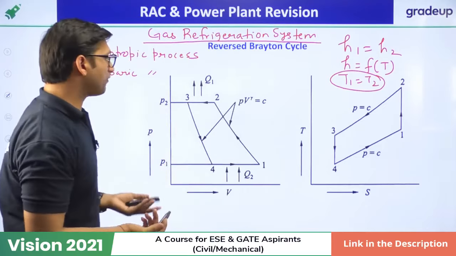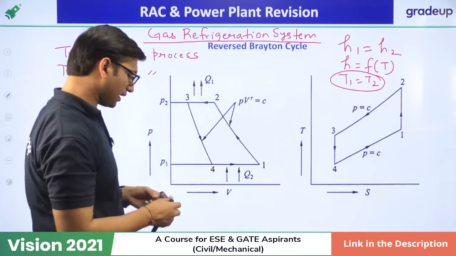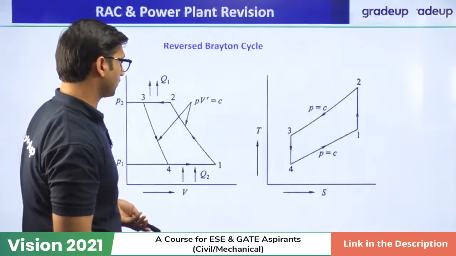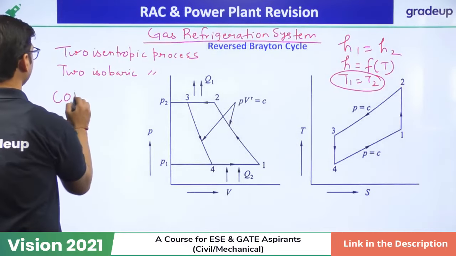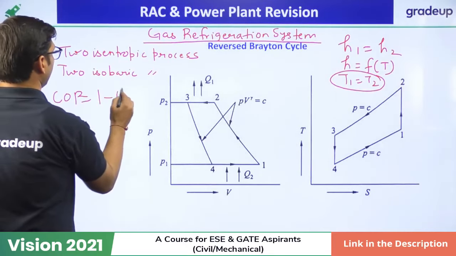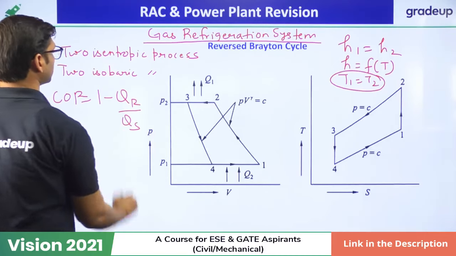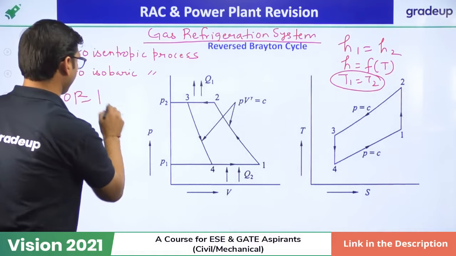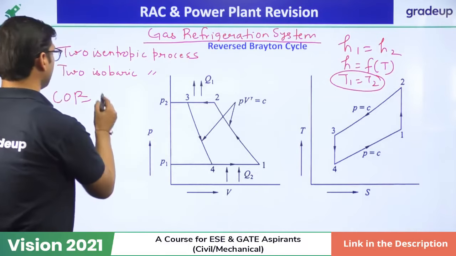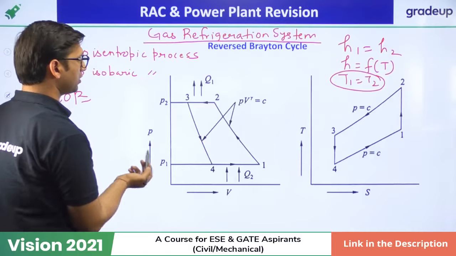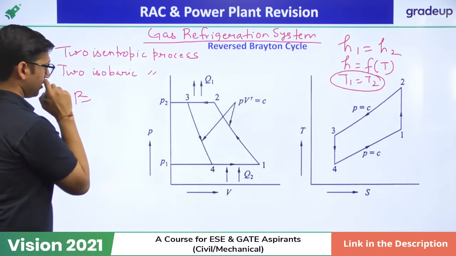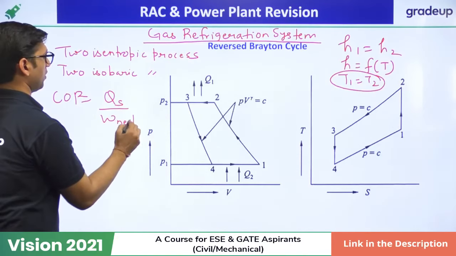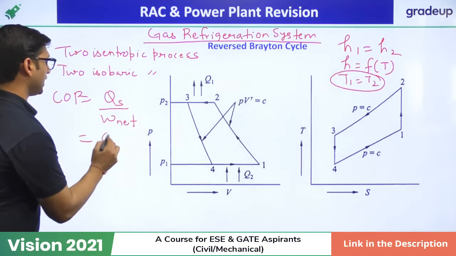So if we have to find the coefficient of performance, it will be equal to the refrigeration effect produced, that is the heat supplied, over the net work.